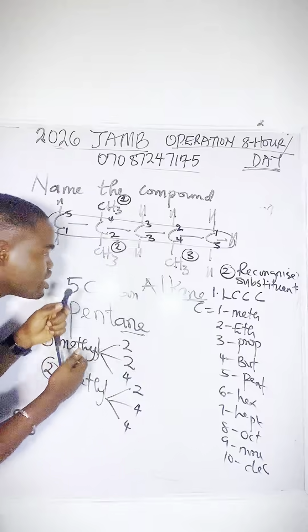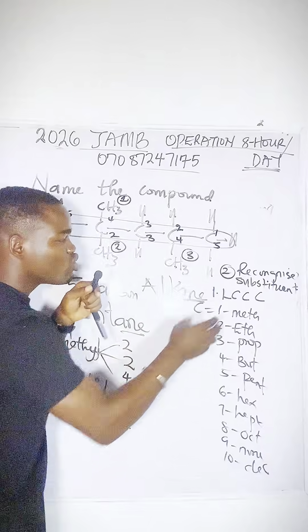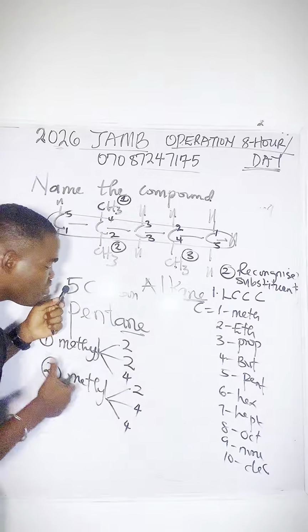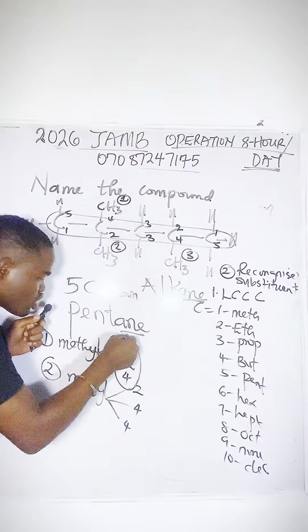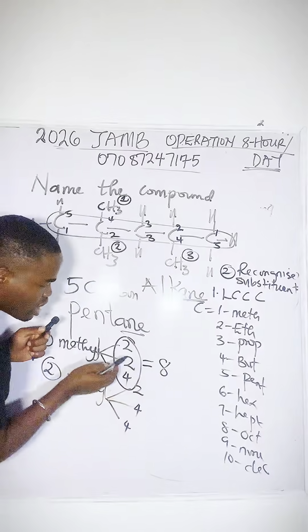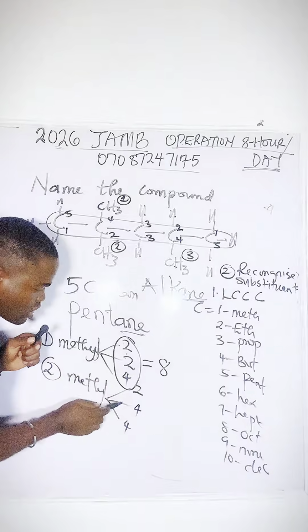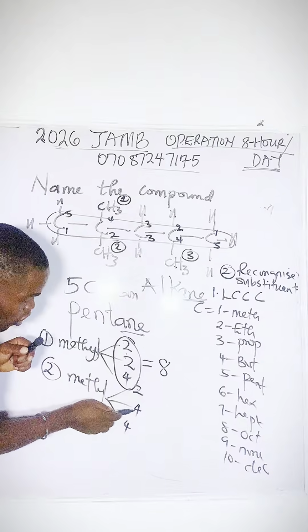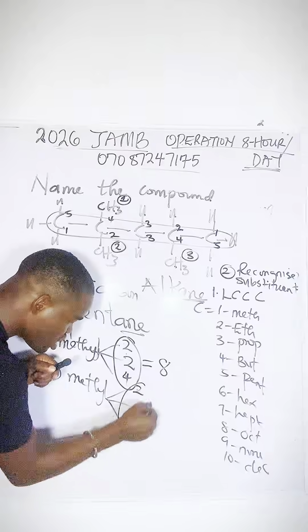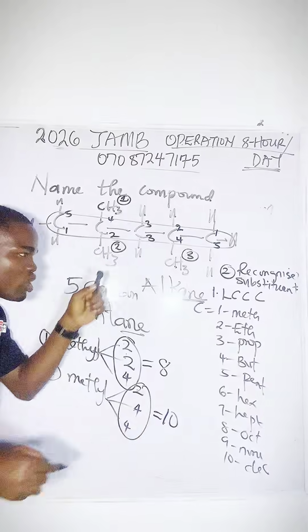Now look at this. We are on the number 2. If you add these together, the summation of this will give 8. That is 2 plus 2, 4. 4 plus 4, 8. 2 plus 4 is 6. 6 plus, the summation of this is 10.